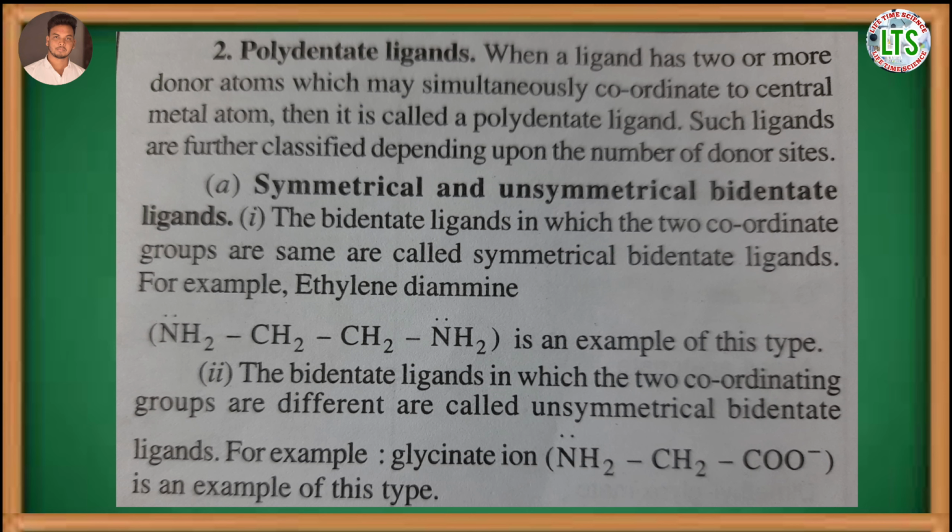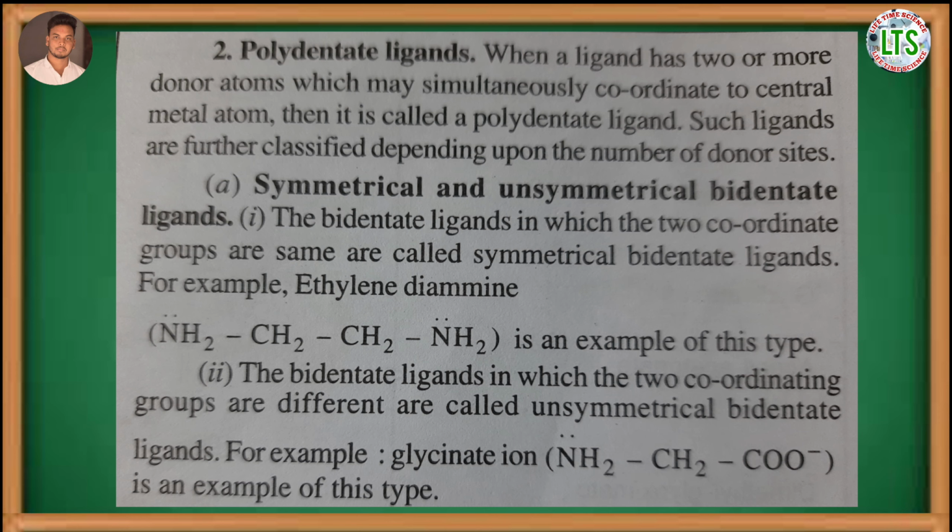Next is polydentate ligand. When a ligand has two or more donor atoms which may simultaneously coordinate to the central metal atom, then it is called a polydentate ligand.